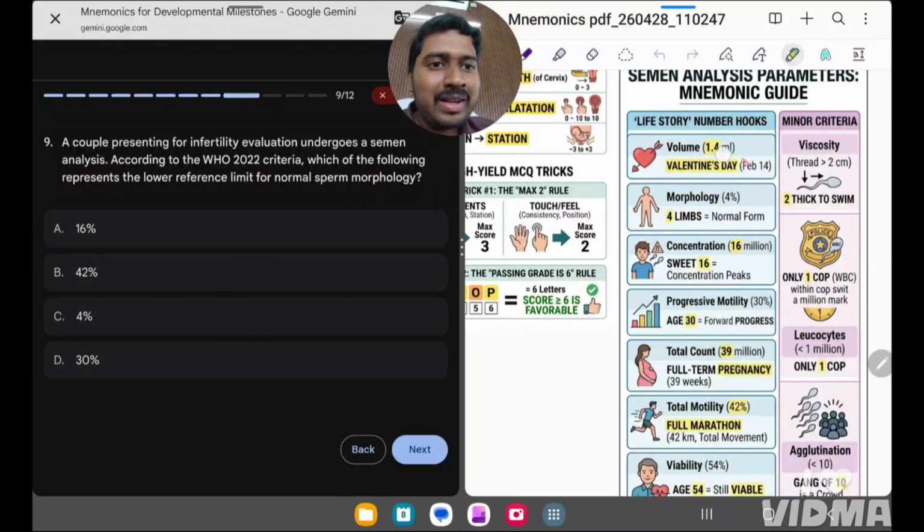How to remember volume? Valentine's Day is on February 14. So volume is 1.4 ml average. Okay, remember like that. Morphology, how much should it be? 4%. 4% should be morphologically normal. Okay, so we have 4 limbs. So normal morphology is 4 limbs.